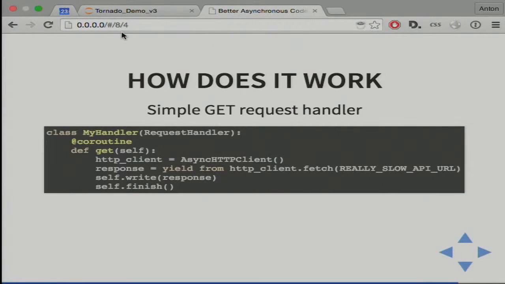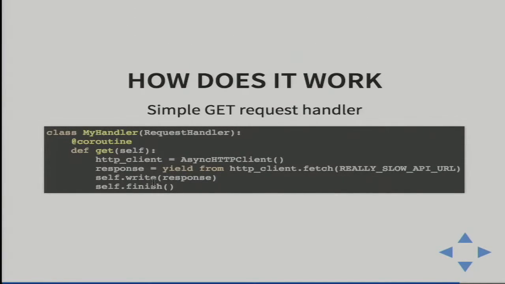At later points in time, we can just call future.result directly, and it will give you the result if it's ready. So a future is pretty simple. It has a status, it has a result, it has an error, I guess. So you can access the results directly. But it's just nicer if you don't do it and you let the IO loop do it, because then you can use the magic yield from syntax that will extract the results out of the future for you.